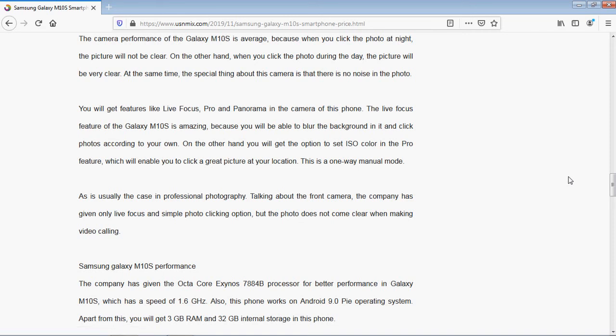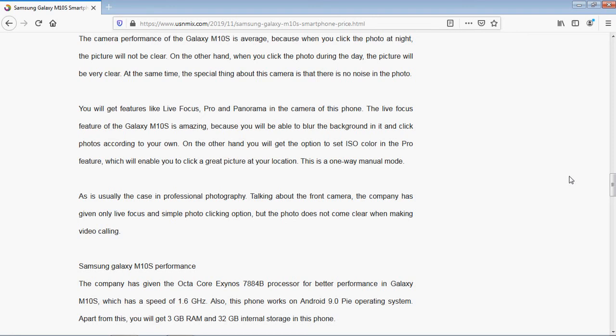Talking about the front camera, the company has given only live focus and a simple photo clicking option, but the photo does not come out clear during video calling. When you are on a live video call, the picture is a little bit hazy, but it is most probably because the camera is 8 megapixel. Otherwise, all the features are good.